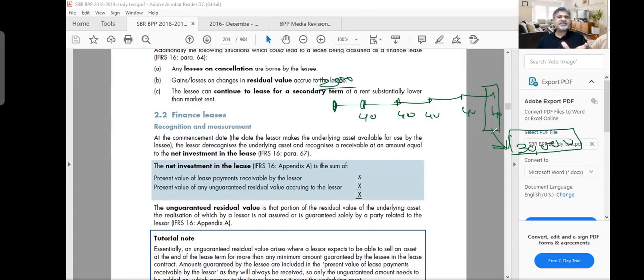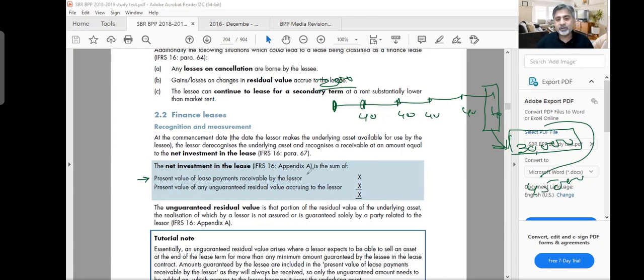Or if it is sold for less than 30,000, I will give you the difference. So that is a kind of guaranteed amount. The guaranteed amount is promised by the lessee to the lessor, and it is included in this one. Because it is possible that I might be able to sell it in the market for 45,000. So I've got 30,000 as a guaranteed amount, which he has committed to give, but I'm going to sell it for 45.